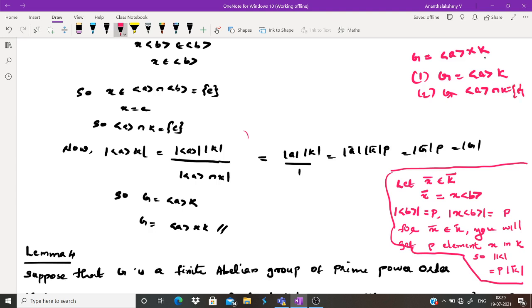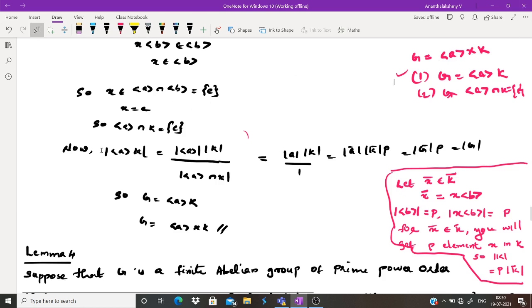Now we have shown two, the second one is also true. If the order of G is the same as the order of the cyclic group generated by a K, so the number of elements are the same, we can write G as the internal direct product of the cyclic group generated by a and K.